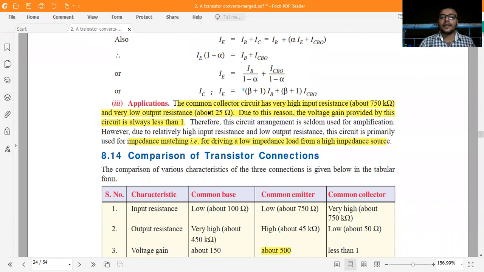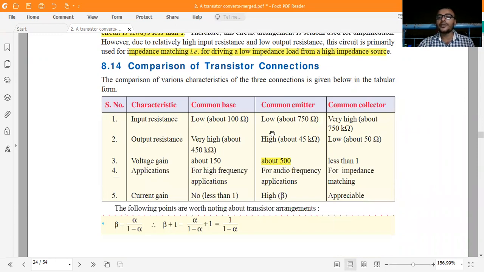Applications. The common collector circuit has a very high input resistance, around 750 kilo ohm, and a very low output resistance, around 25 ohm. Due to this reason, the voltage gain provided by the circuit is less than unity. Just remember this table, it is very important. I am explaining this one.